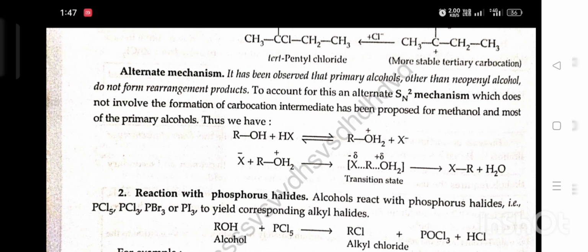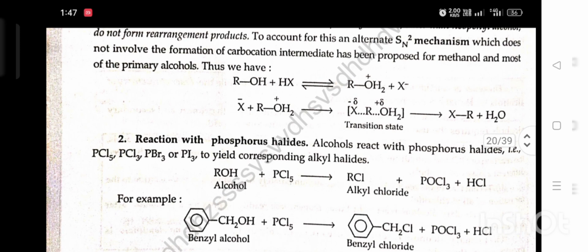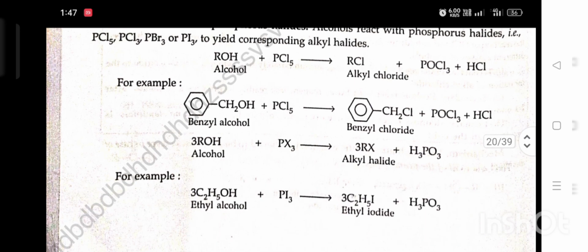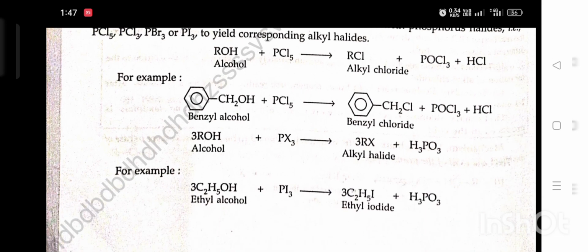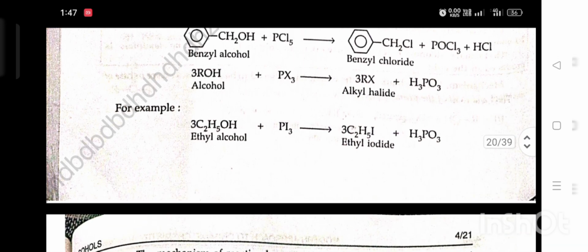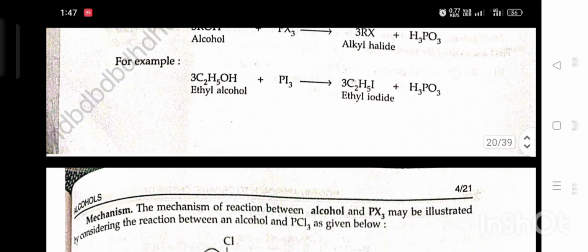Second, reaction with phosphorus halide. Alcohol reacts with phosphorus halides such as PCl5, PCl3, PBr3, PI3 to yield the corresponding alkyl halide. Alcohol plus PCl5 gives alkyl chloride plus POCl3 plus HCl. For example, benzyl alcohol plus PCl5 gives benzyl chloride plus POCl3 plus HCl. Ethyl alcohol plus PI3 gives ethyl iodide plus H3PO3.